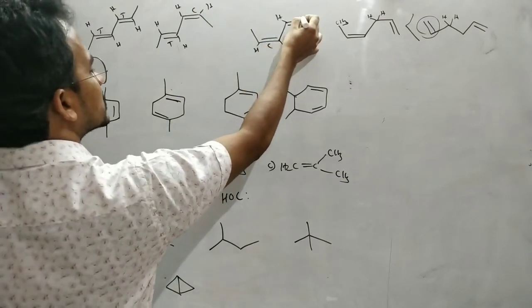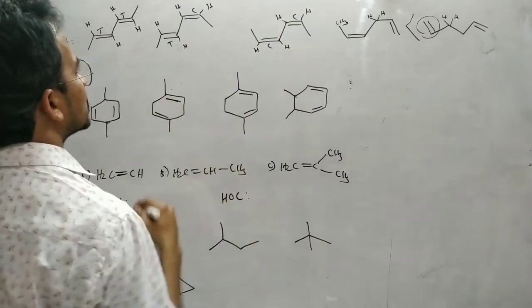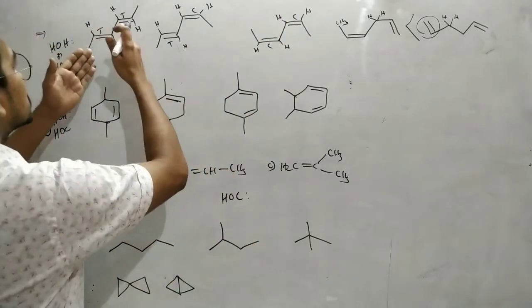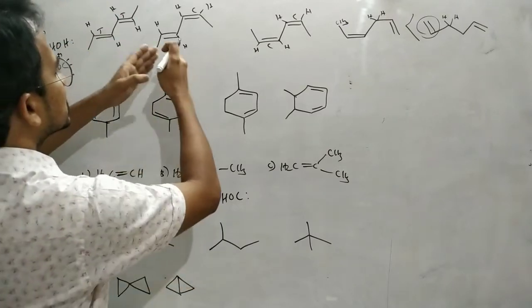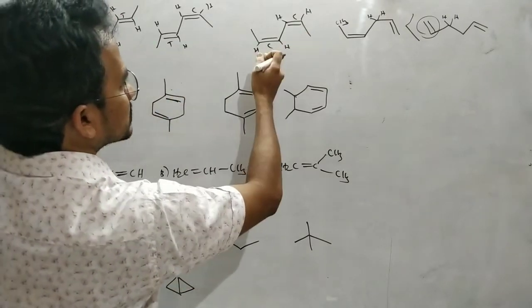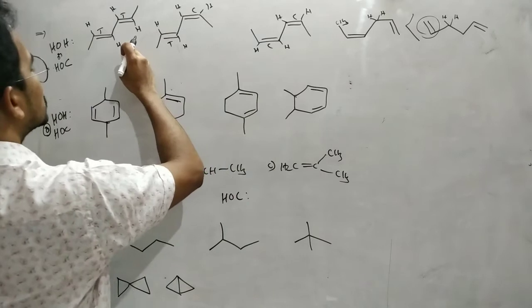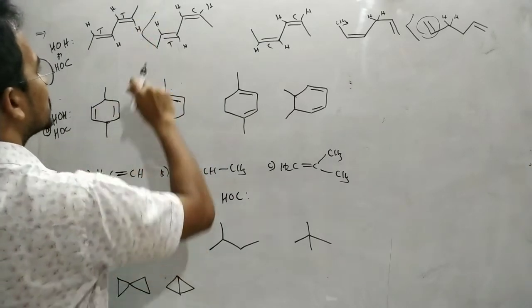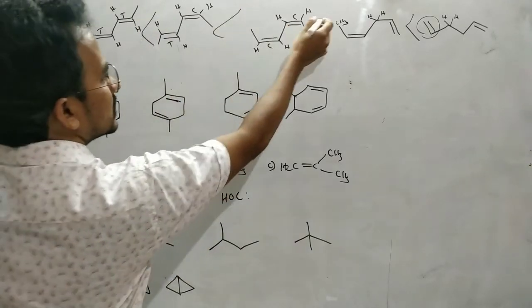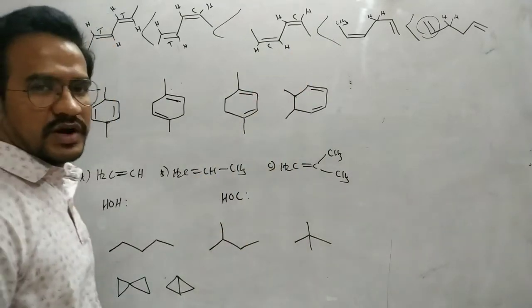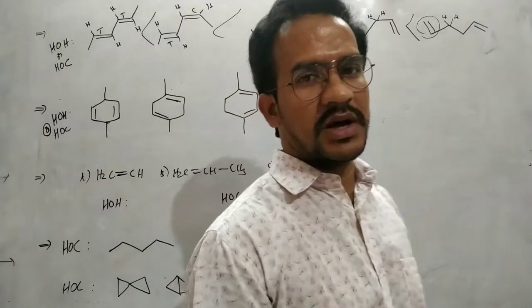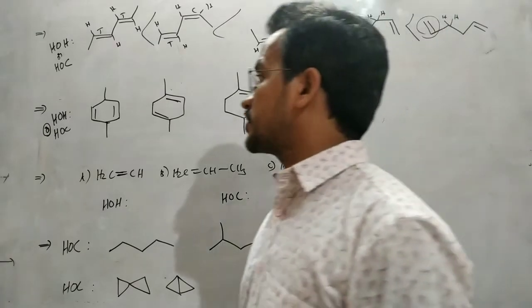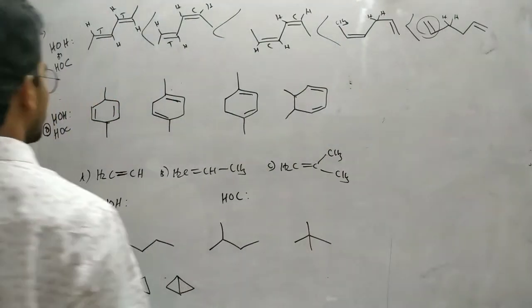Here also both hydrogens are on the same side, cis. Generally, for both double bonds, the trans configuration is more stable. One is trans, one is cis, both are cis. So this one is more stable, with less heat of hydrogenation or combustion. So this is the final order for heat of hydrogenation or heat of combustion, because with the same molecular weight it is inversely proportional to stability.